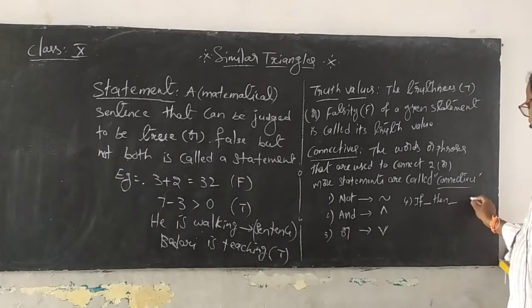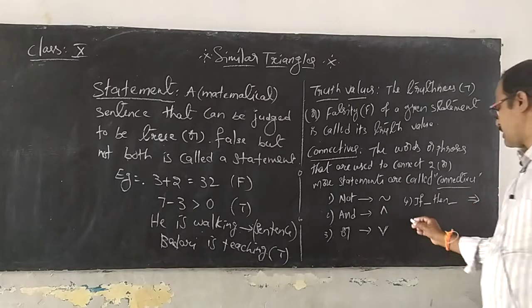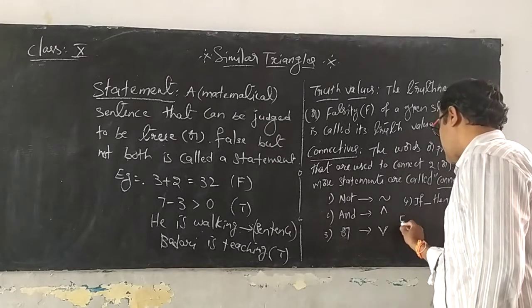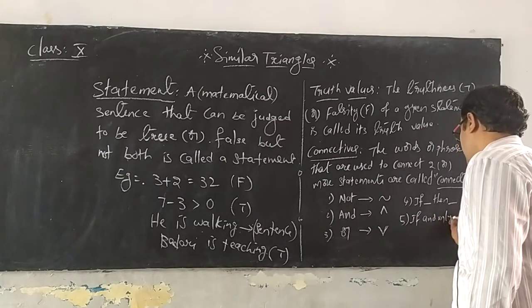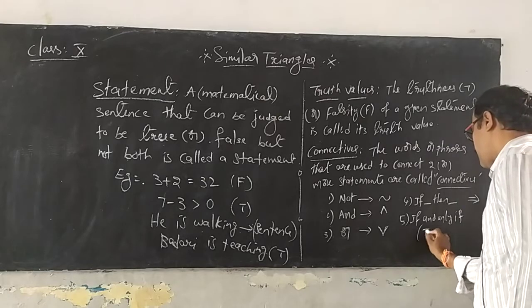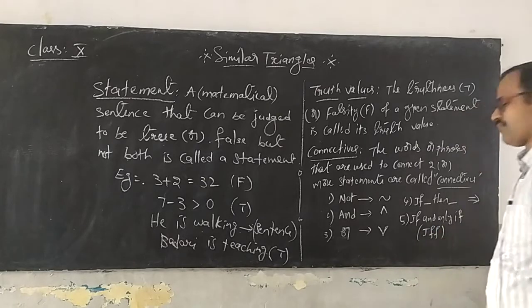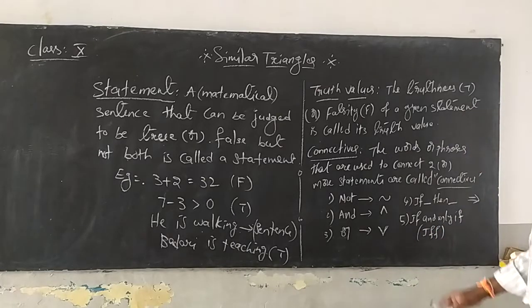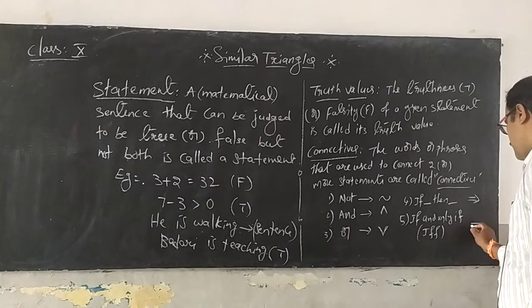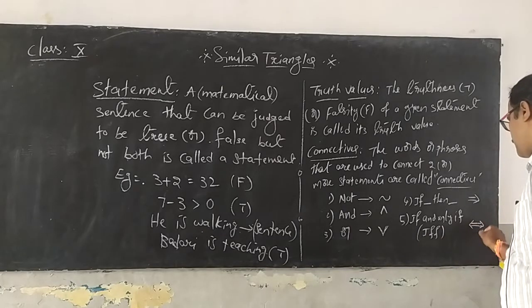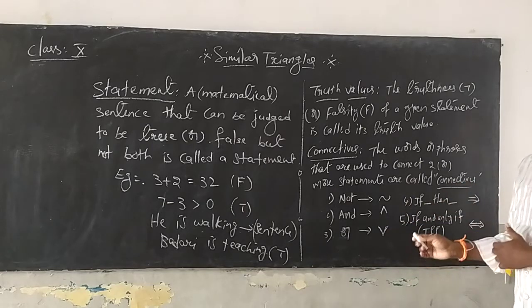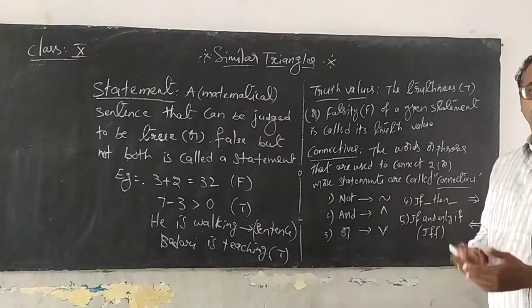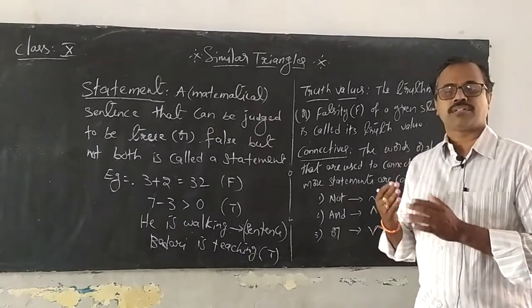The symbol used for this one is implication, implies, →. And the fifth one is if and only if, or in short form IFF, and the symbol used for this one is the double implication, ↔. These all are the connectives which are used to connect one or more statements.